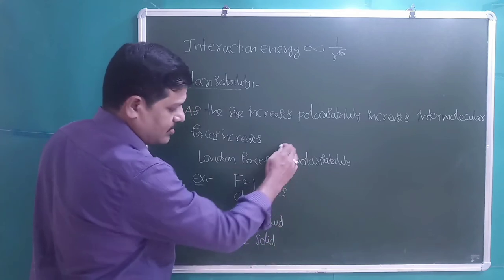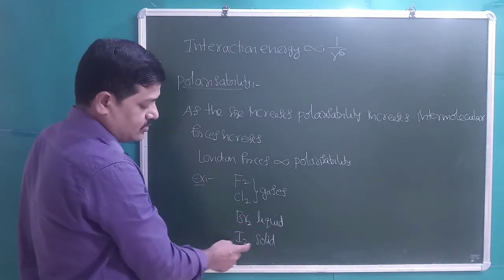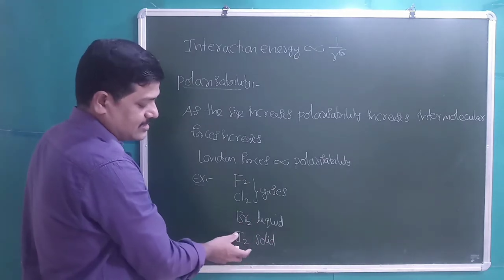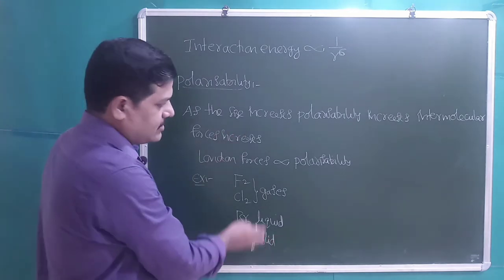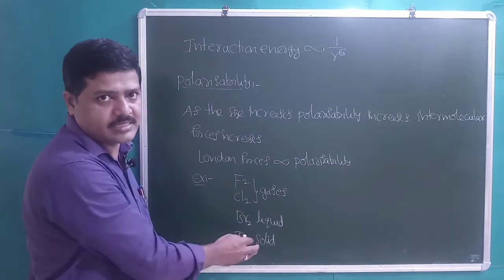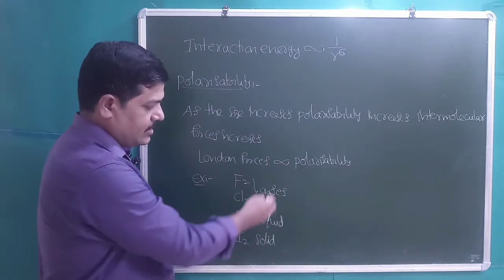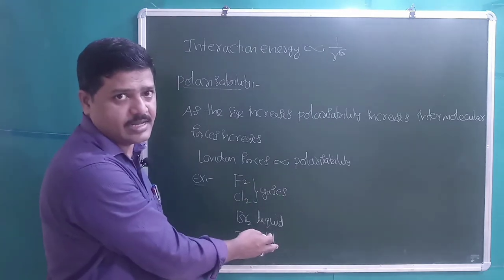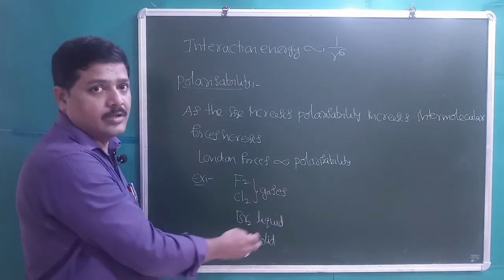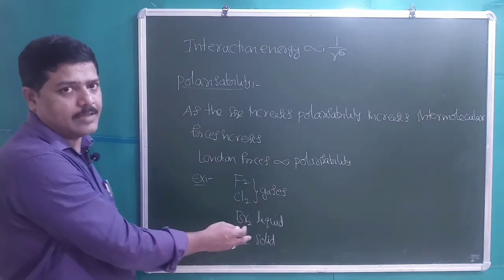The intermolecular force of attraction still increases from Br2 to I2, so I2 is a solid. As the size increases, polarizability increases and the London forces increase. As the force of attraction increases down the group, they exist in nature from gas to liquid, liquid to solid.